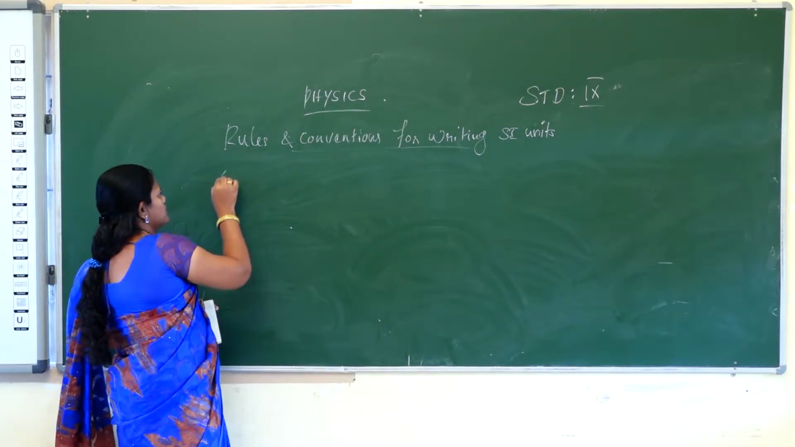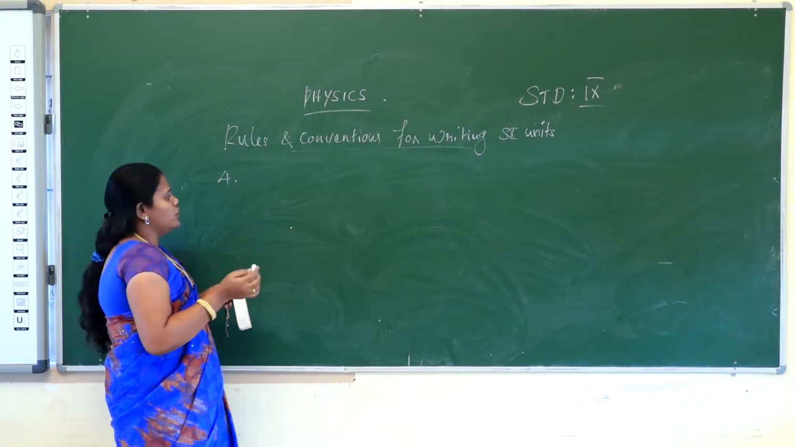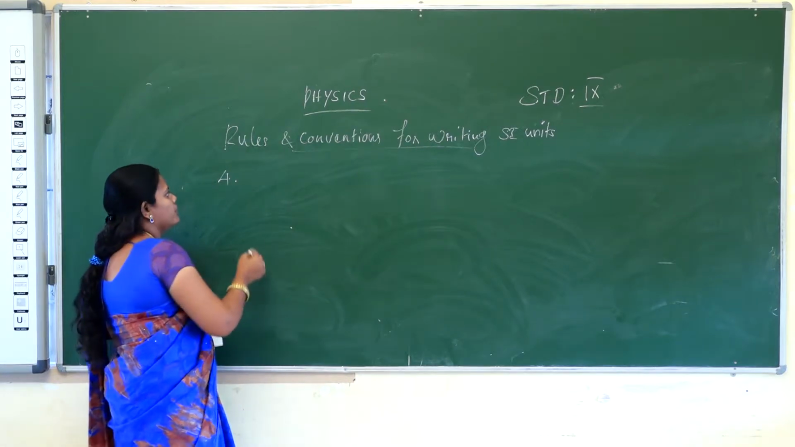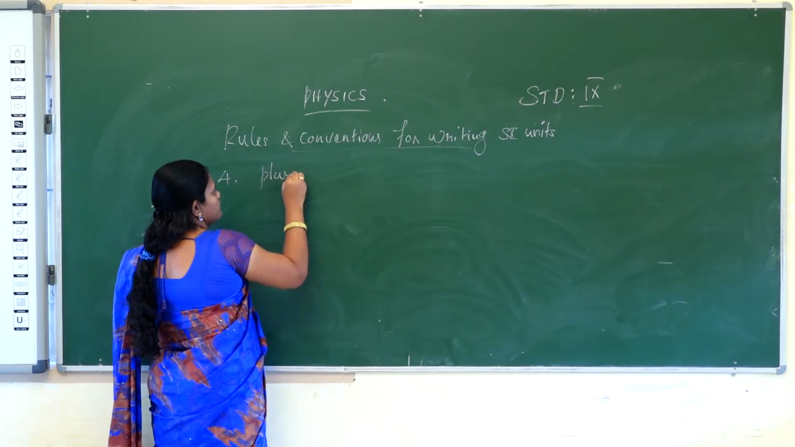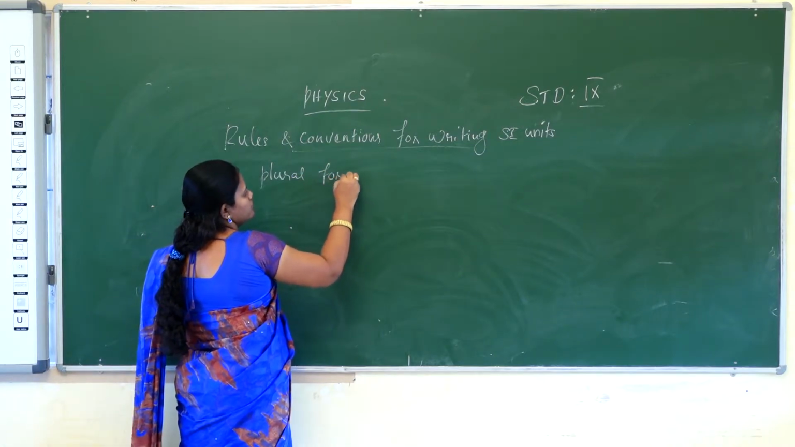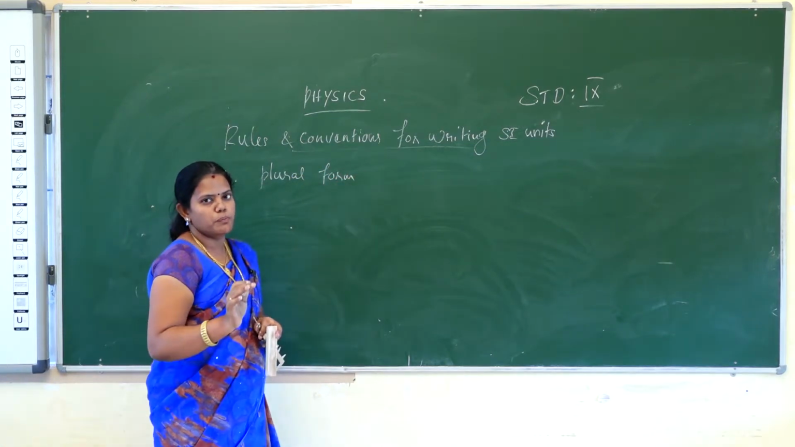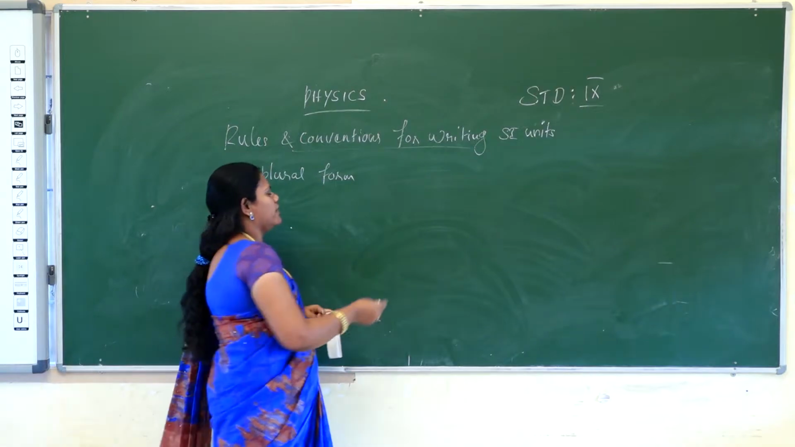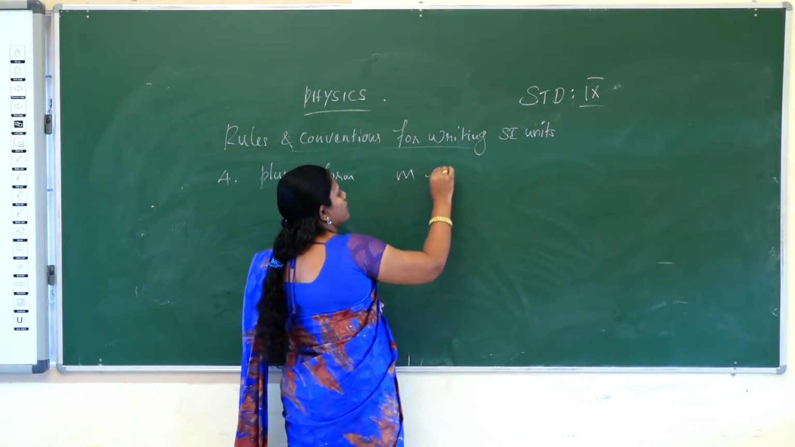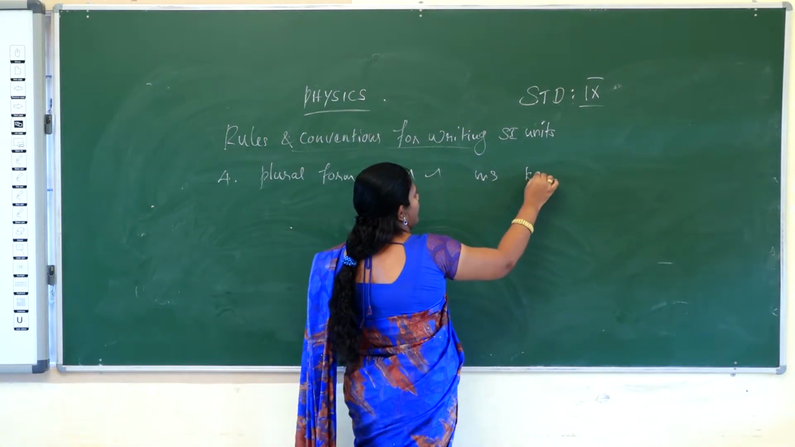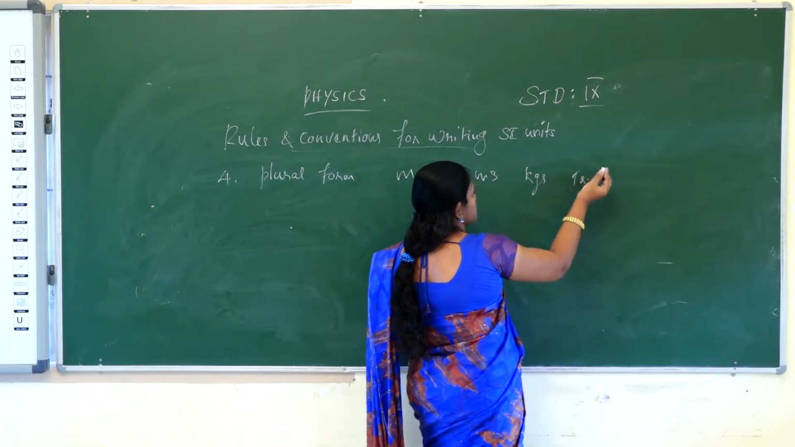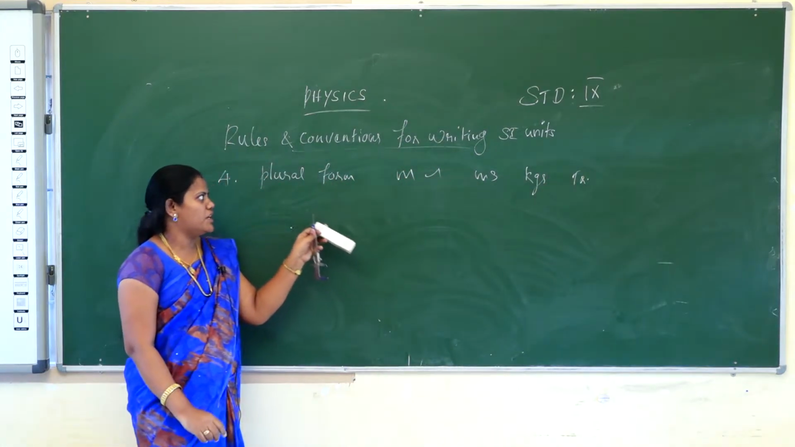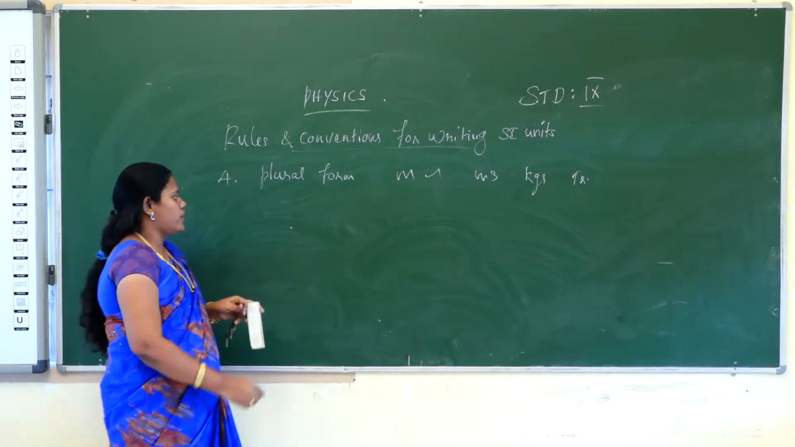Fourth point is, units are not written in the plural form. What is the meaning of plural form? Don't use the plural form of units. Meter only you have to write, not meters; kilogram, not kilograms; and temperature units not to be pluralized when mentioning the units. Okay.